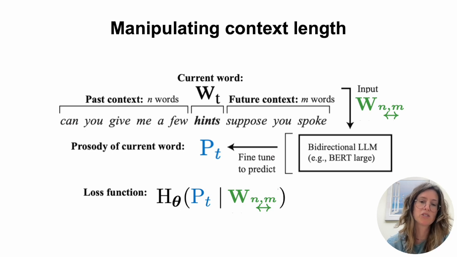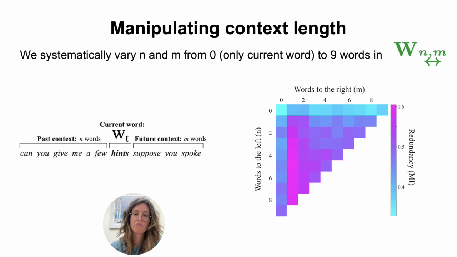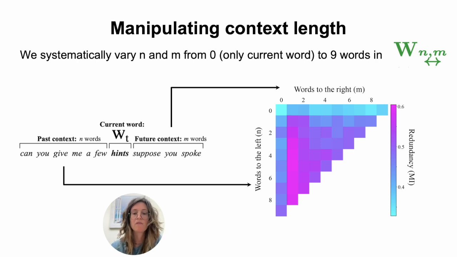Okay, so we can compute the conditional entropy of the prosody given a context of n words in the past and m words in the future. And then we systematically vary n and m from 0, which means that only the current word is used for the prediction, to n words in the past and in the future. And we can come up with this heat map representation of the mutual information of this prosody with all of the different combinations of n words in the past and m words in the future. So, for example, this value at 0, 0 represents the ability to predict hints, the prosody of hints, given just the word itself, hints, etc.